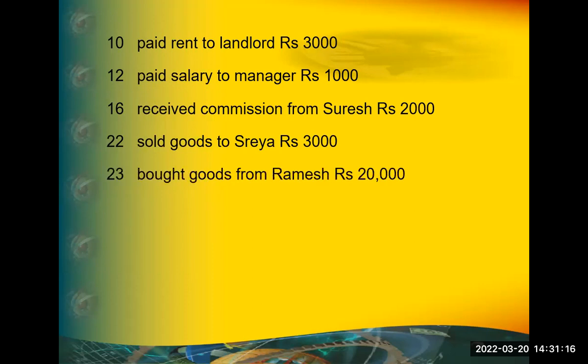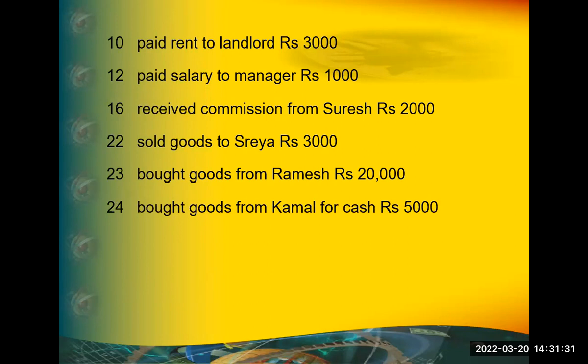Bought goods from Ramesh. Purchase to Ramesh. Okay, now this question is only from online people answering. Yeah. Bought goods from Kamal for cash. Anybody from online? Purchased goods from Kamal for cash rupees 5,000. Purchase account debit to cash account credit. Purchase account debit 5,000 to cash account credit 5,000. Very good. Kamal is not matter here.